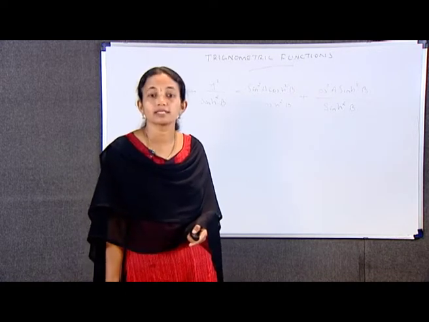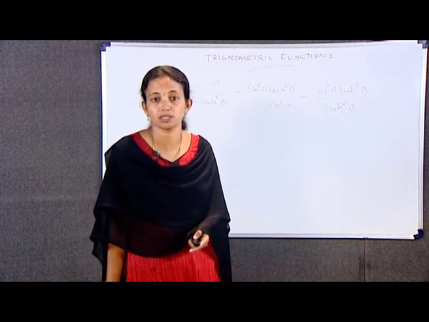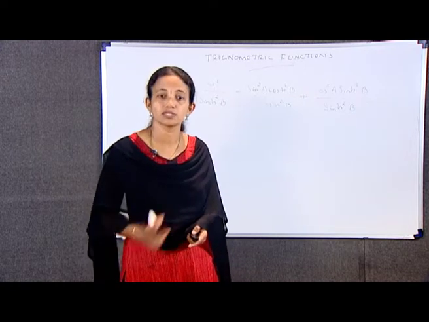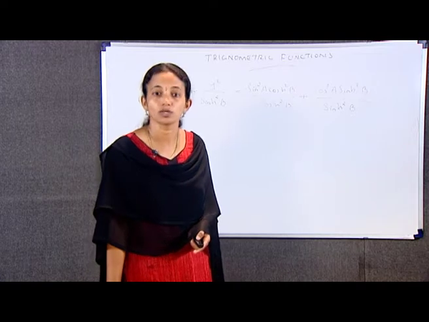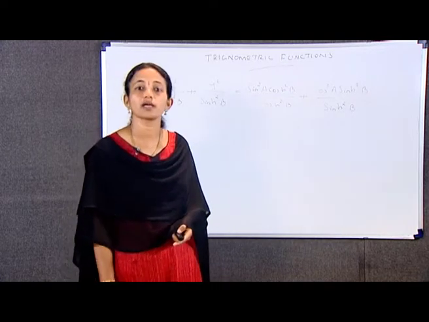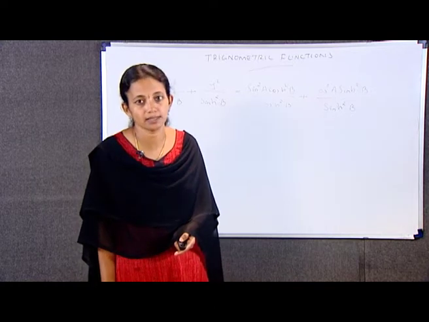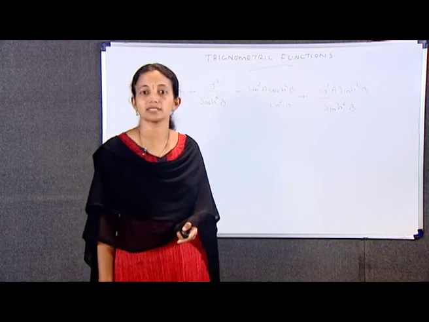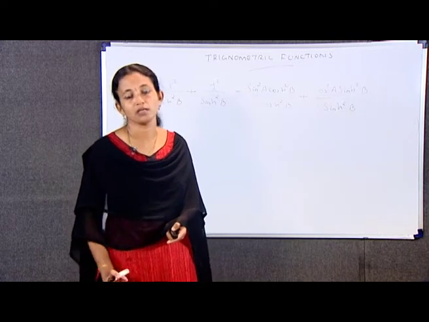And also x square by sin square a minus y square by cos square a is equal to sin square a into, in a similar way, sin square a into cosh square b by cosh square b minus cos square a into sinh square b by sinh square b, which is equal to cosh square b minus sinh square b, which is again equal to 1.